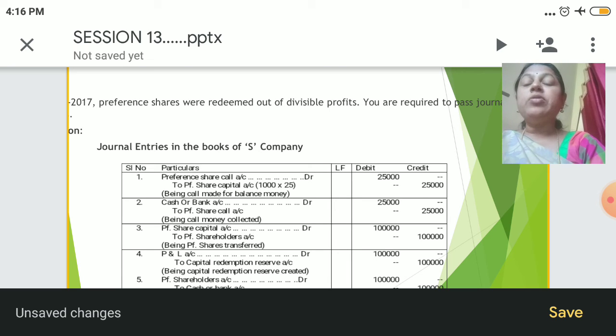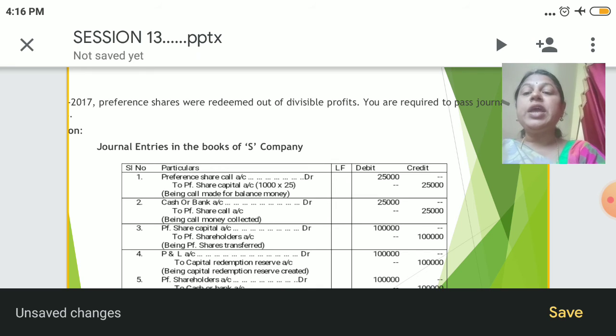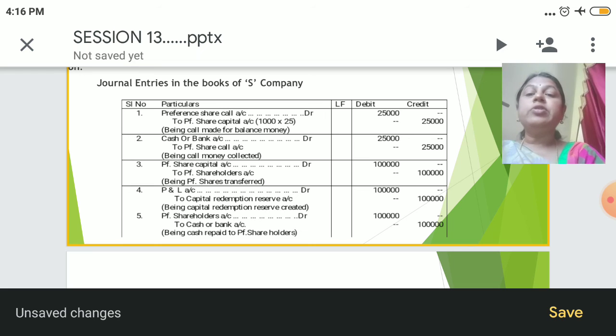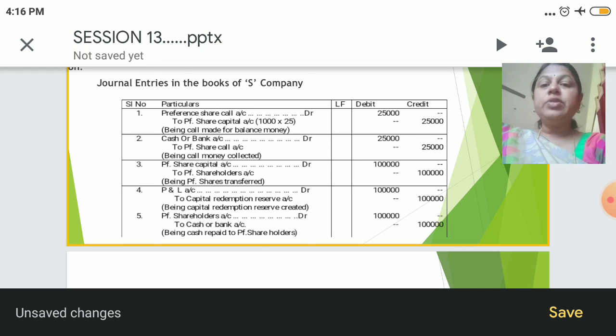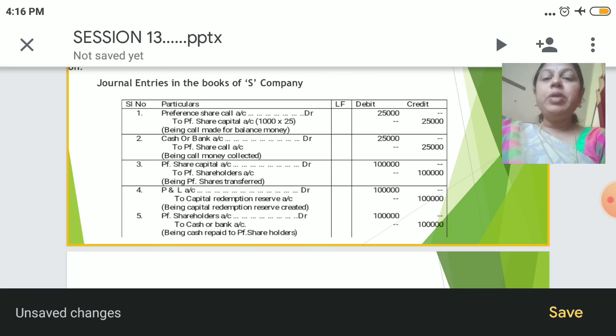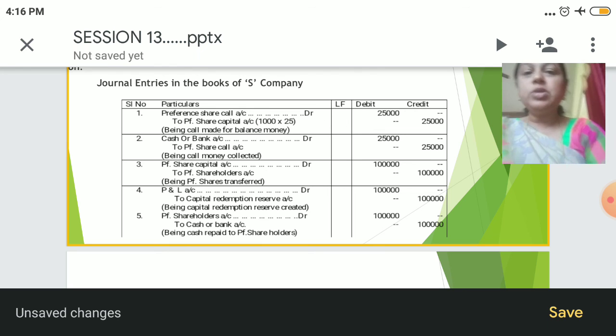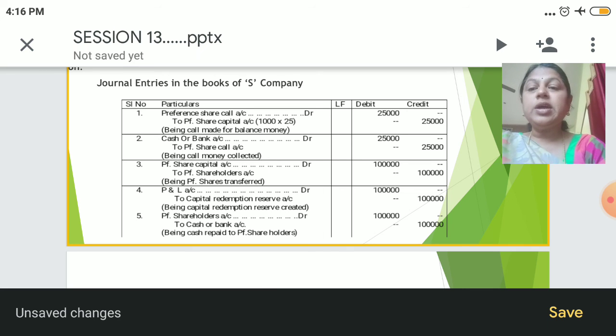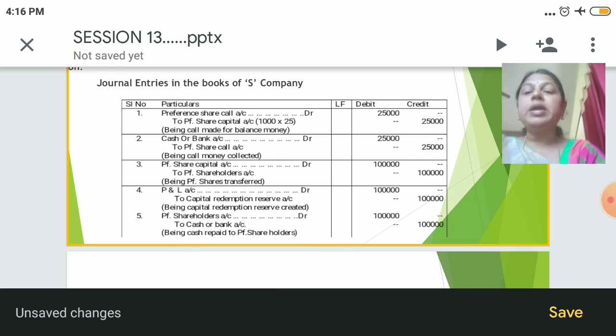Cash or bank account debit to preference share call account, and preference share capital account debit to preference shareholders account, being preference shares are transferred, and profit and loss account debit to capital redemption reserve account, for creating the capital redemption reserve to pay the redeemable preference shares out of divisible profits. And finally, we make the entry for payment of the share capital to the shareholders. The entry would be: we will debit preference shareholders account to cash or bank account.